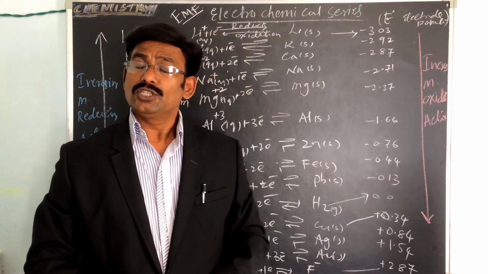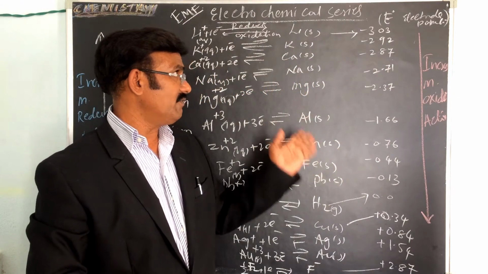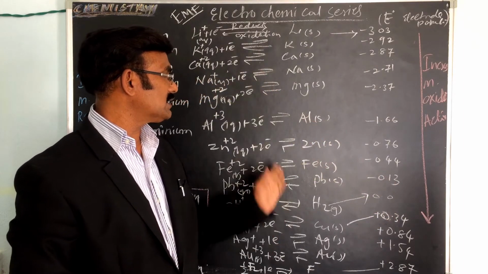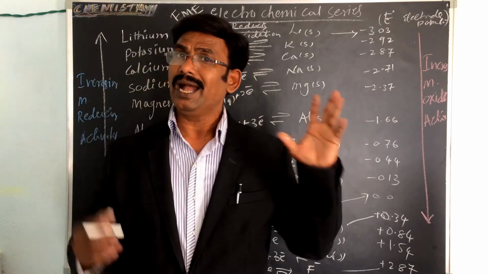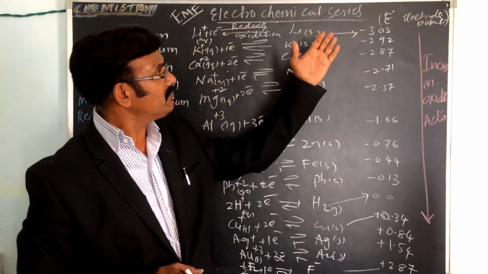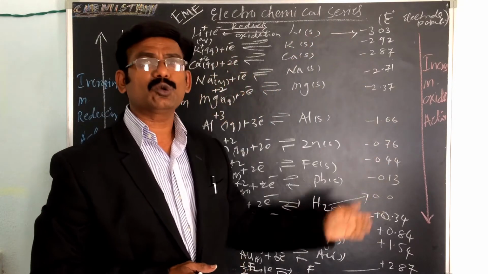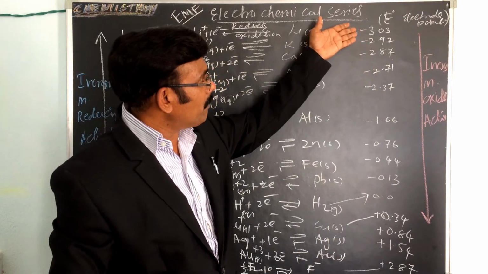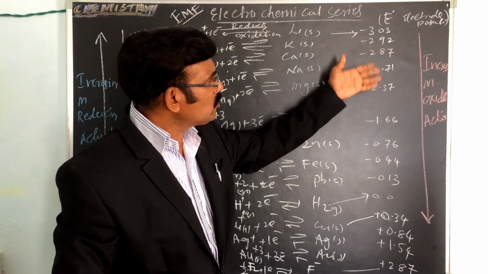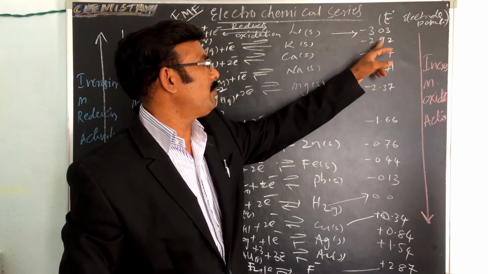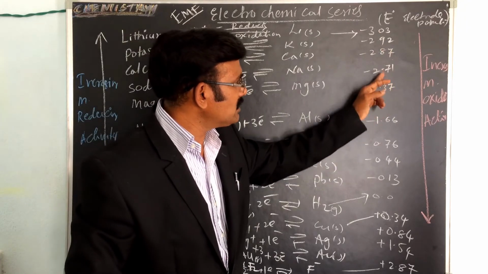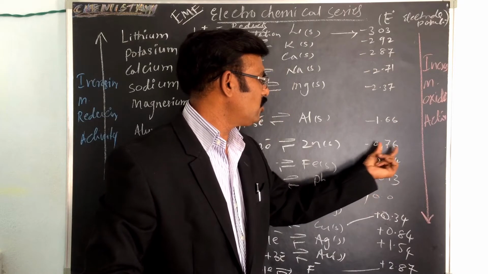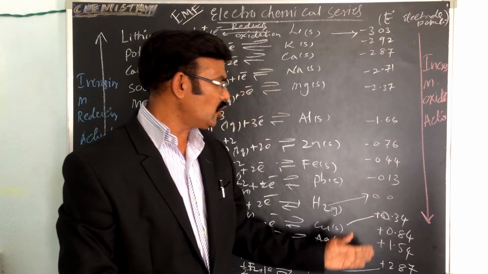So please remember the chart, it is very important, because we have to remember some equilibrium equations. Equilibrium equations are important, and its valences and some electrode potentials, roughly you have to remember. No need for fixed ones, but roughly minus 3, minus 2.7, 2.5, roughly 1.5, 0.7, 0.5.